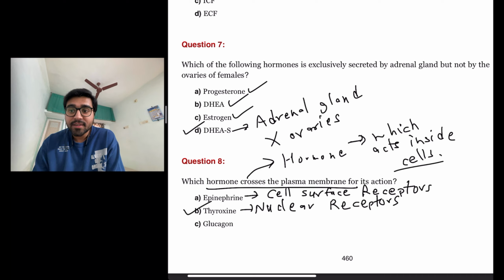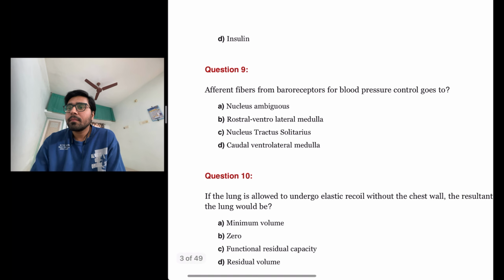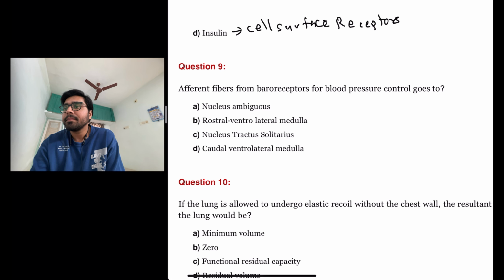Let us look at the other two options also. Glucagon acts on cell surface receptor. And the last one, insulin. Insulin also acts on cell surface receptors.